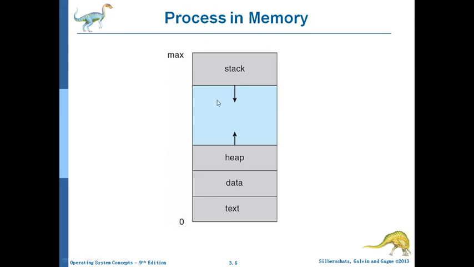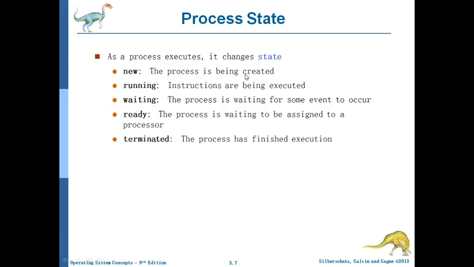Here you can see a process in memory. The process has text, data, heap, and a stack. These are the contents of a process. The heap is used for dynamic memory allocation. The stack is used for storing the return address, function parameters, etc. So this is a process in memory.